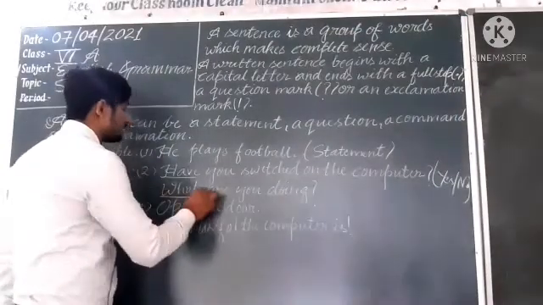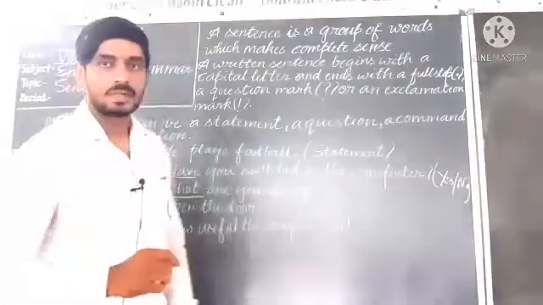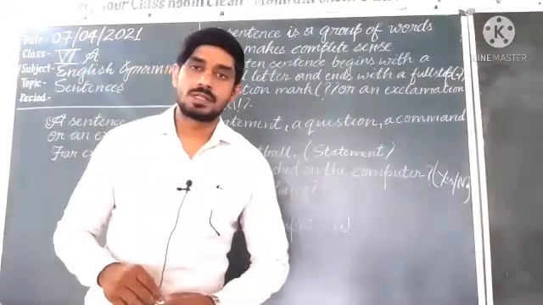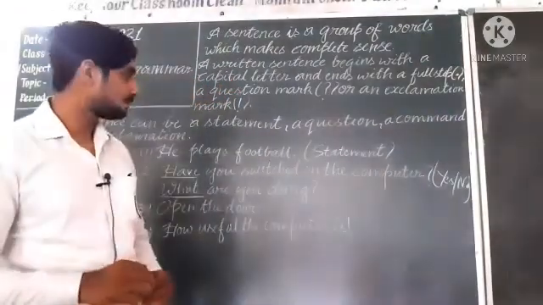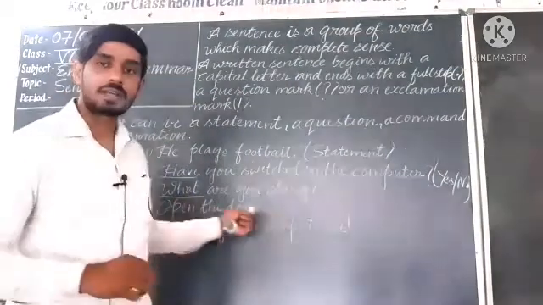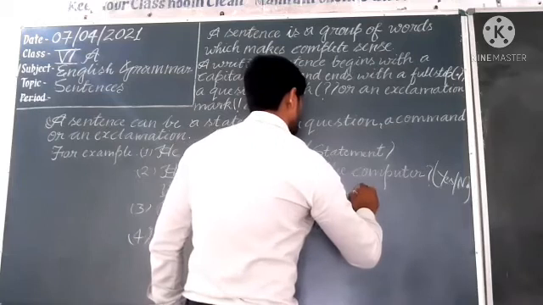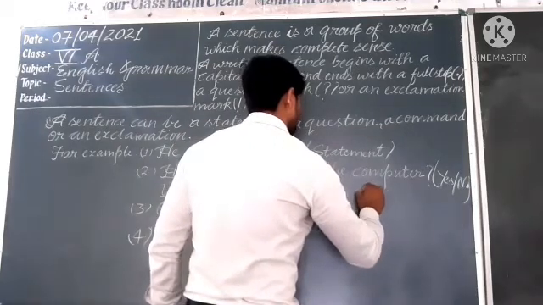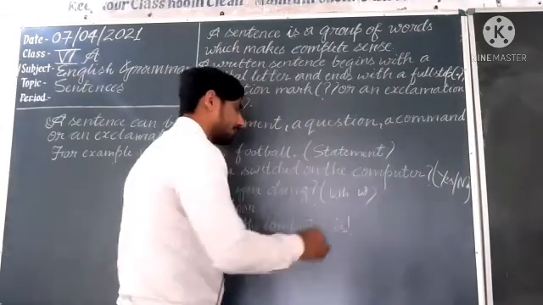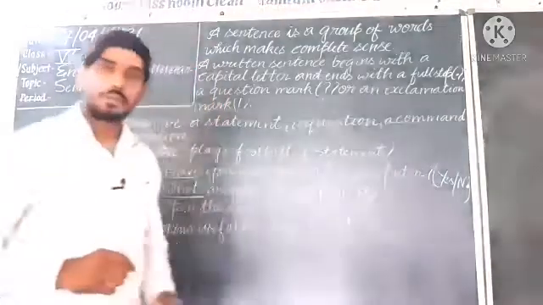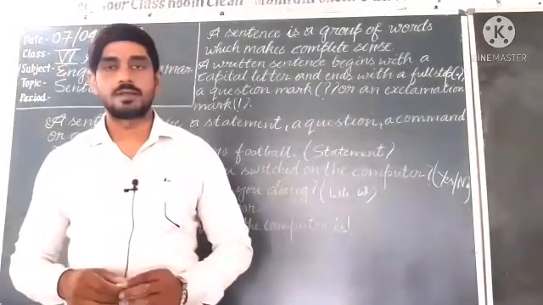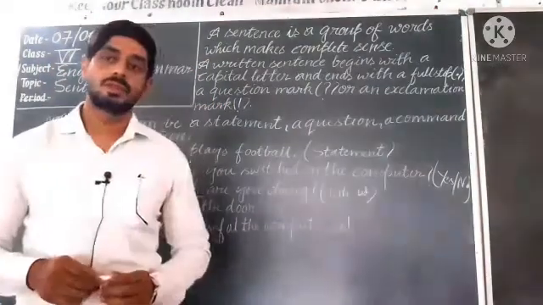And the next one is WH word questions. WH word questions will start with WH words, such as what, where, when, why, whom, whose.